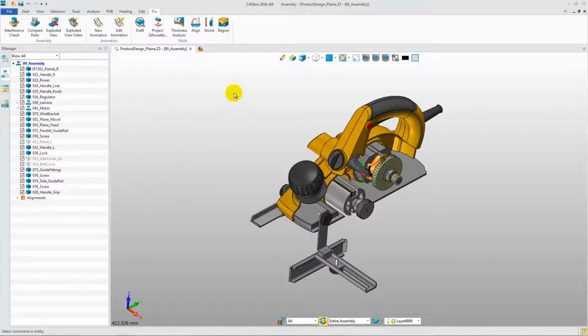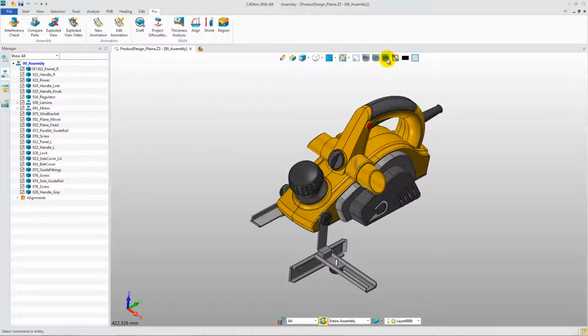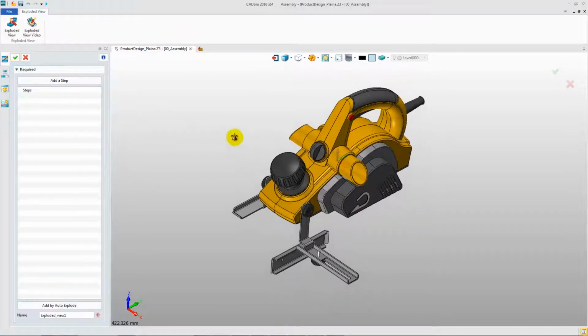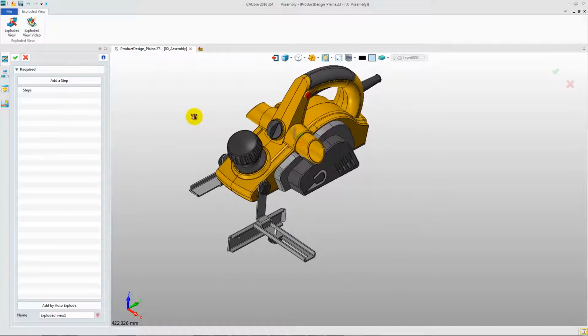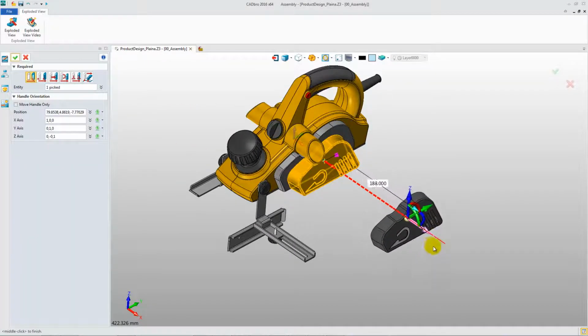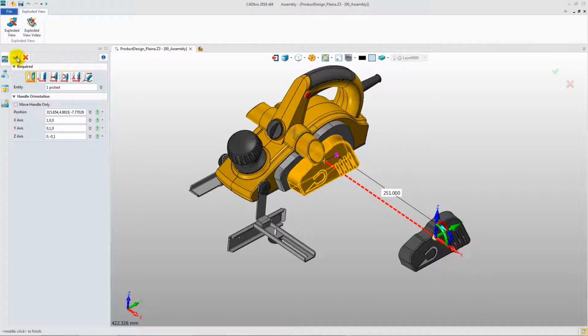Now, let's show all objects. Then make an exploded view. We could use the manual method to do it. Select the component and then move it to a suitable position.